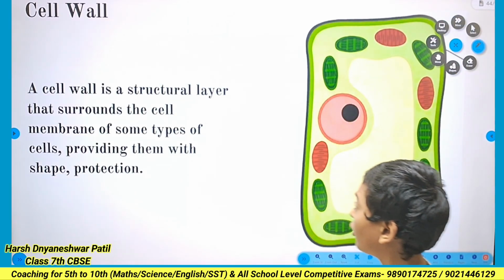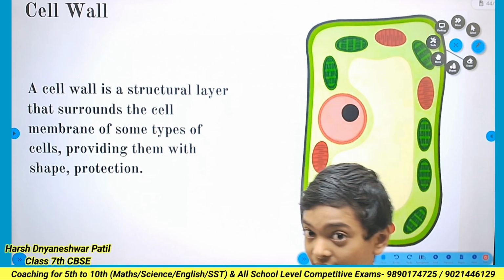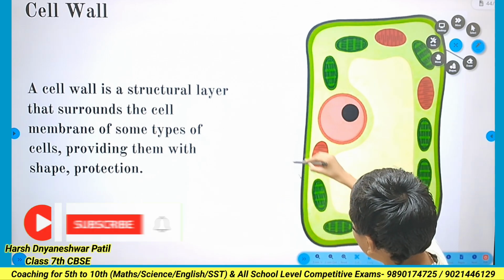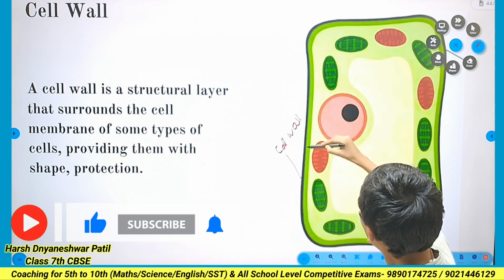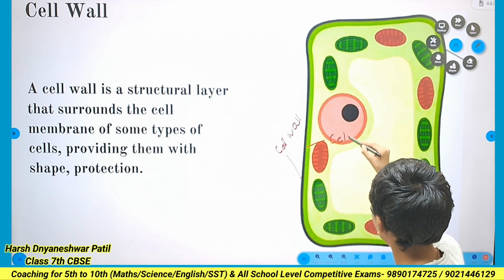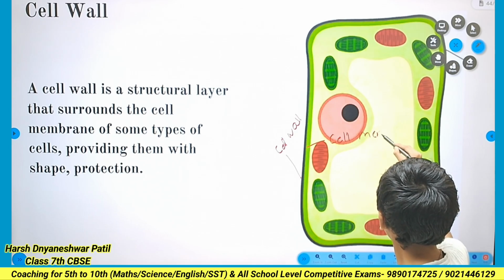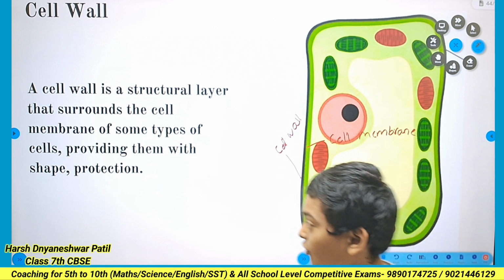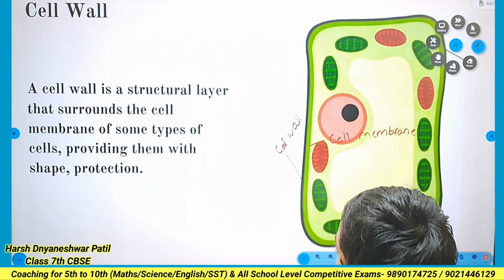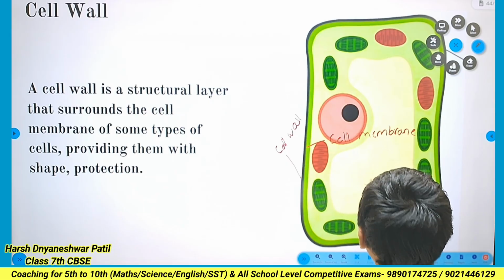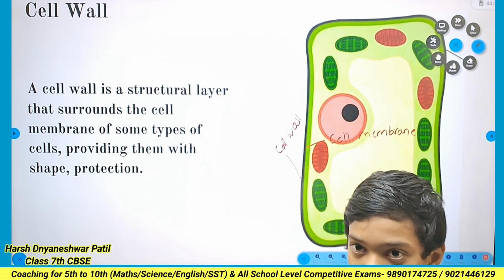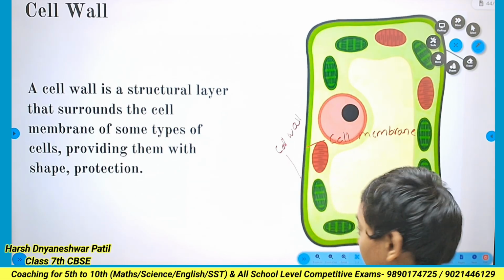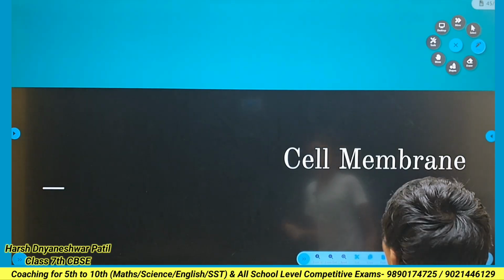Cell wall. The cell wall is only present in the plant cell. Here is the cell wall, and here is the cell membrane. The cell wall is an additional protector over the cell membrane. It also protects the cell membrane from bacteria and other fungal infections.